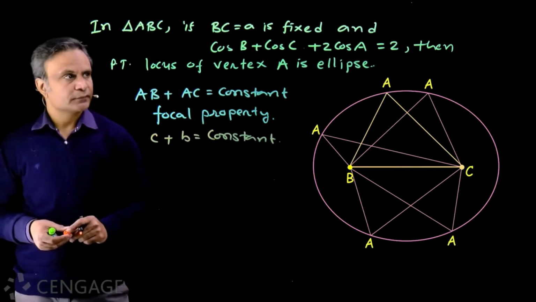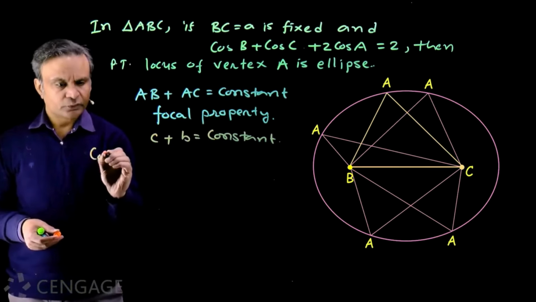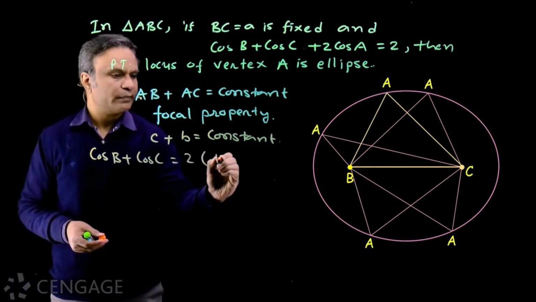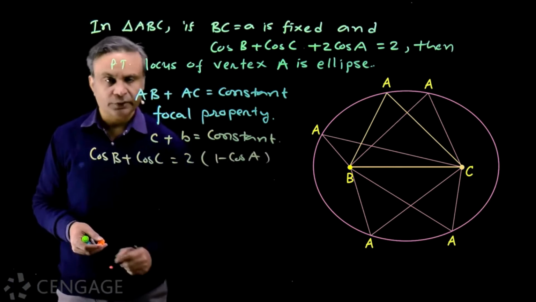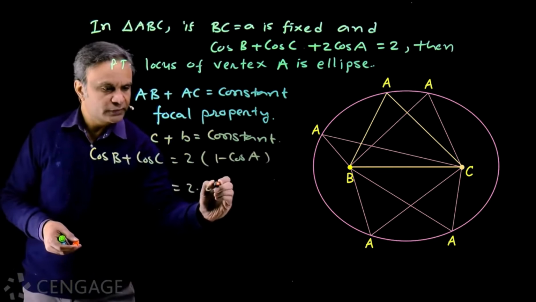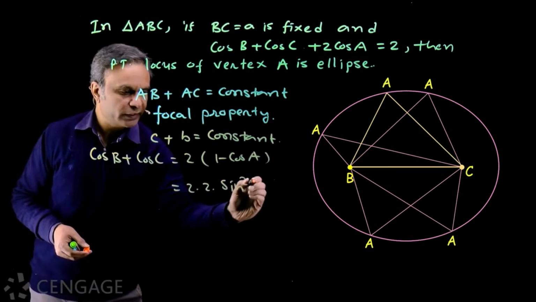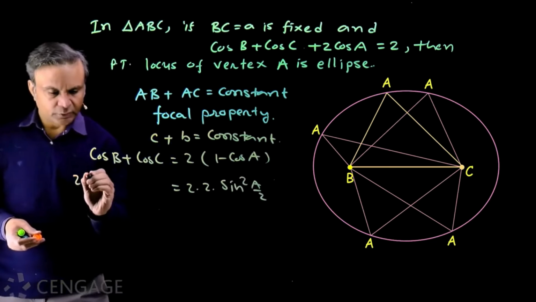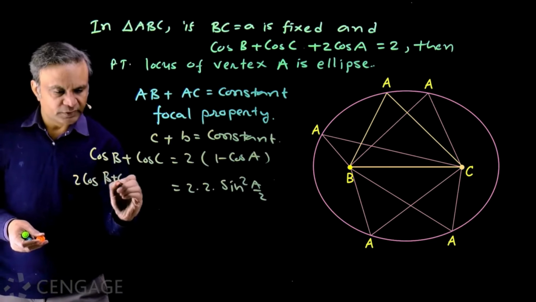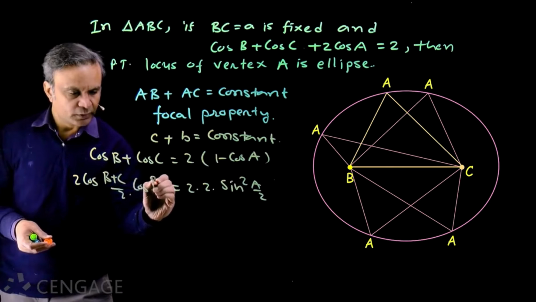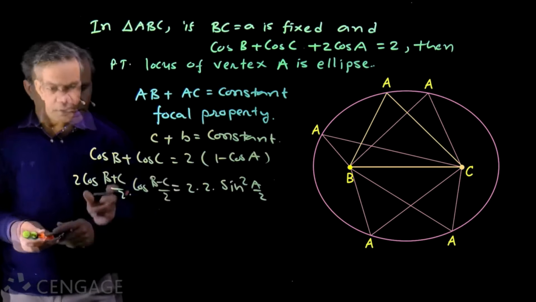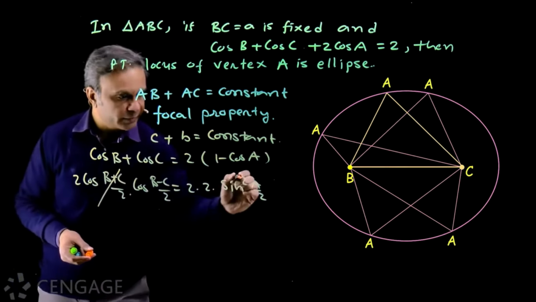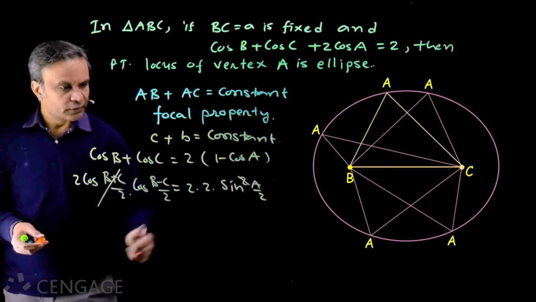How will we get it? We have cos B plus cos C is equal to 2 multiplied by 1 minus cos A. Okay. 1 minus cos A is 2 sine square A by 2. Okay. And here we apply CD formula. We have 2 cos B plus C by 2 multiplied by cos B minus C by 2. Cos B plus C by 2 is sin A by 2. So from both sides sin A by 2 gets cancelled out. So we have this relation.